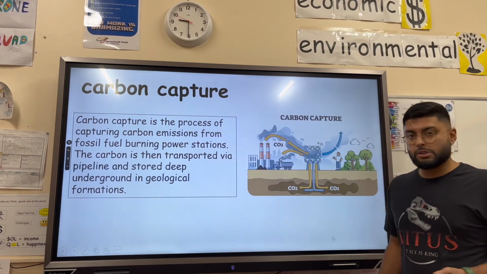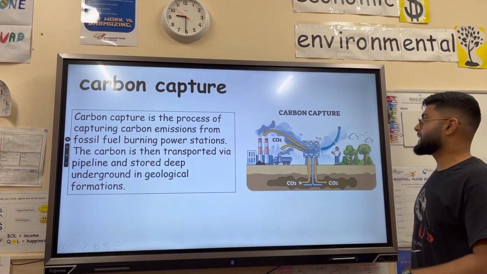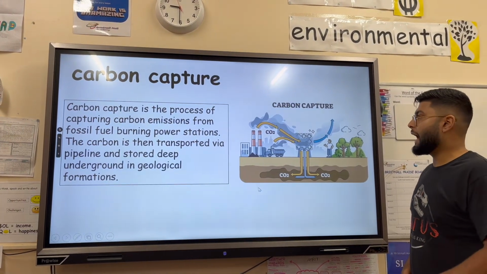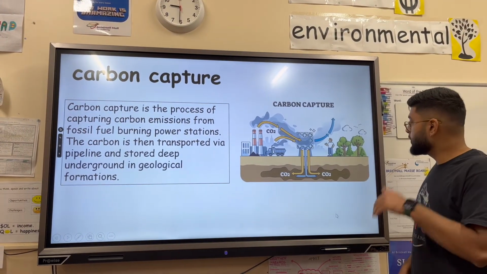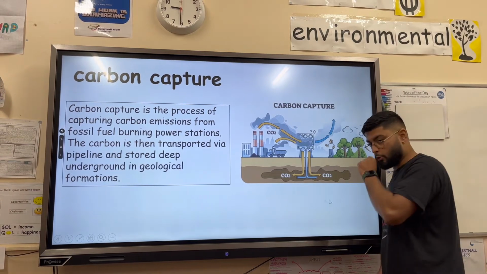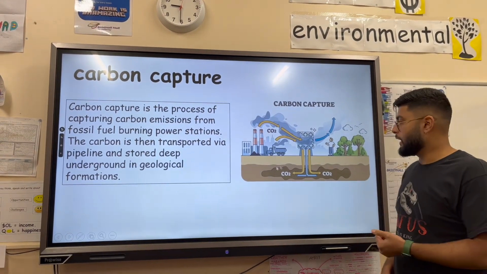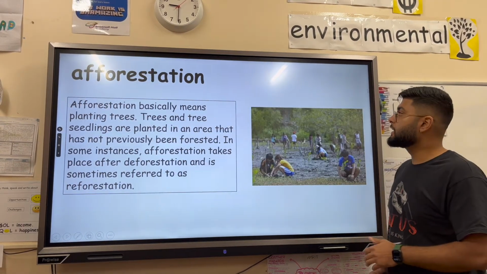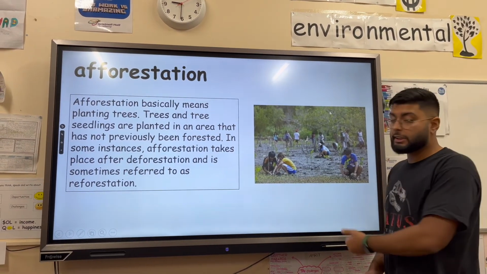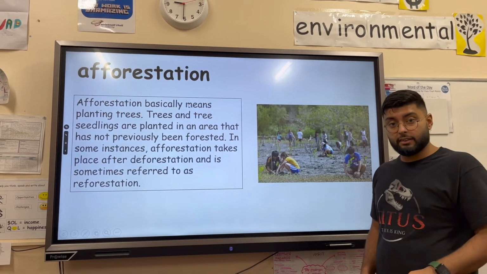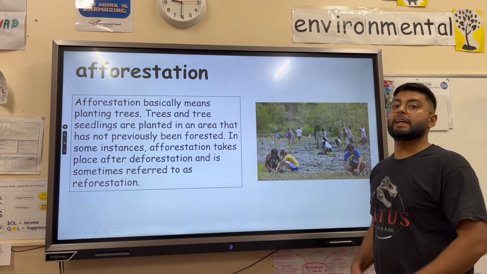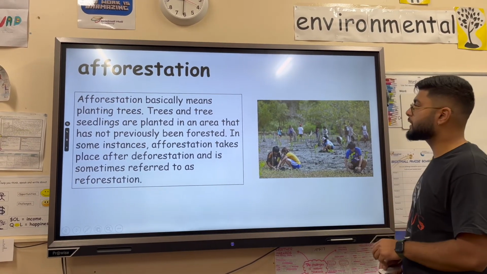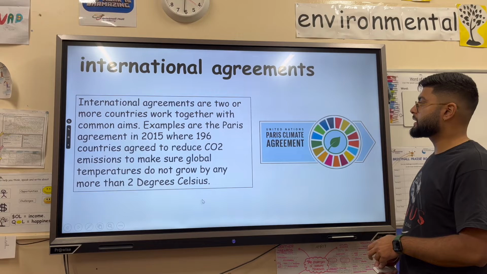Carbon capture, sometimes called carbon sequestration, is the act of capturing carbon emissions, usually from a factory or a power plant, and then sequestering or drilling them, shooting them into the ground. What happens there is that it turns into rock, basically, rather than going into the atmosphere and adding to the enhanced greenhouse effect. Afforestation we've already mentioned, so deforestation, cutting down trees. Afforestation is planting trees as an example of mitigation, because they remove carbon dioxide from the atmosphere during photosynthesis.